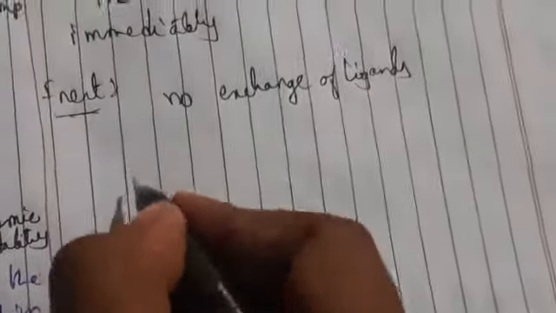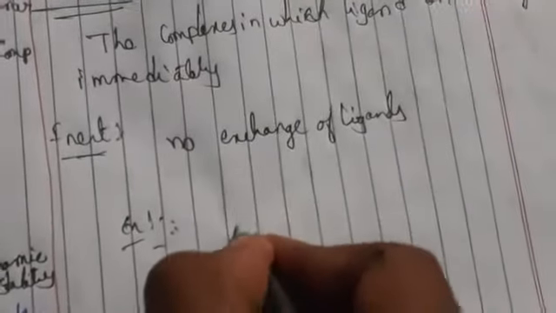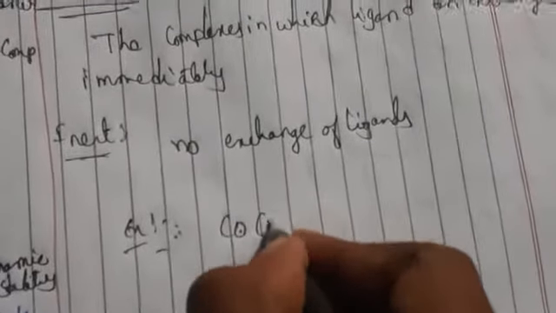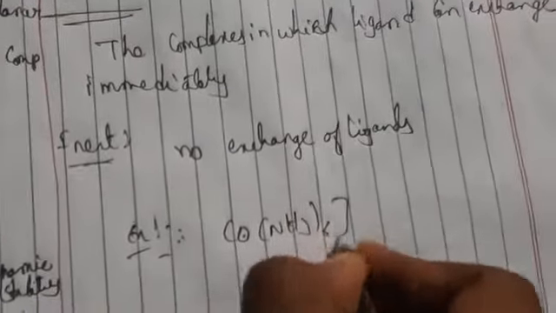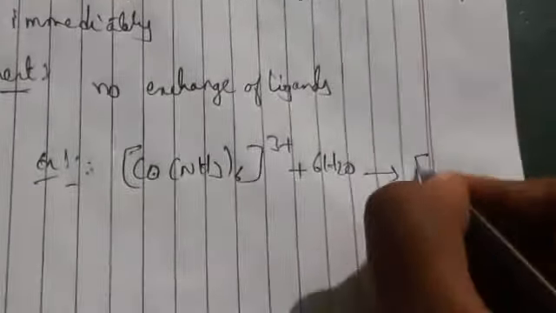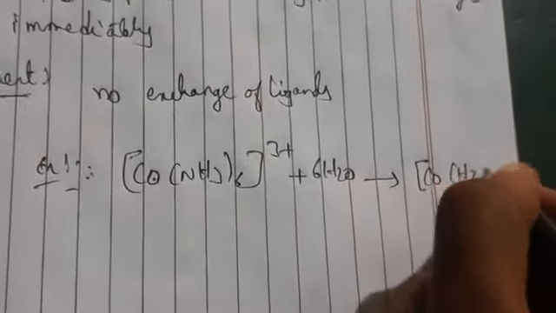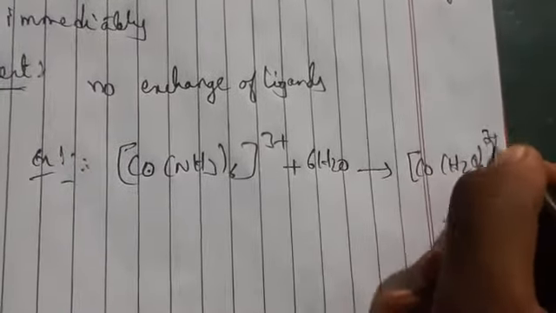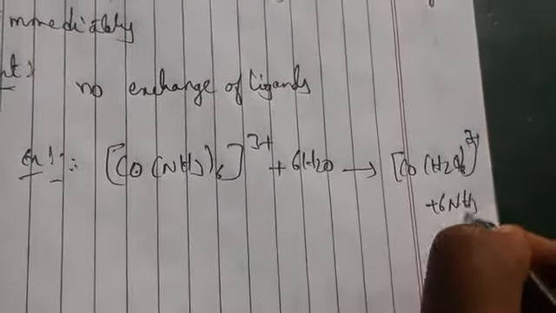For example, if we take [Co(NH3)6]3+ with 6 H2O molecules, and if the ligands are exchanged, then what will we get? [Co(H2O)6]3+ and 6 NH3.